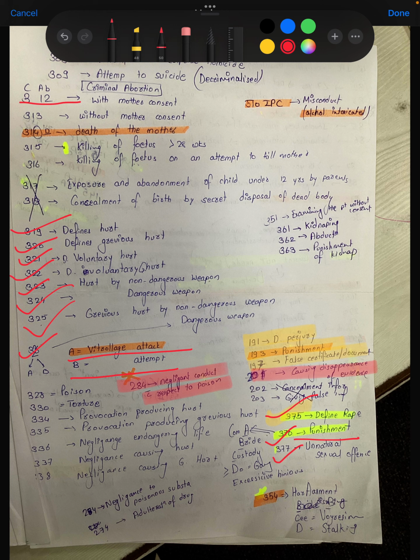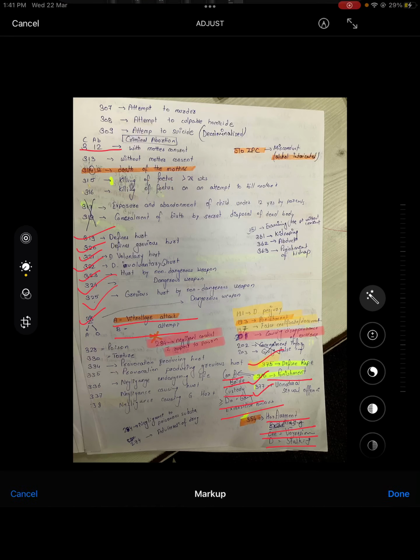See where 376 includes A for coma, B for bribe, C for custody, D for gang, and E for excessively heinous crime. 354 IPC: 354 A is for harassment, B is for disrobing, C means see, dekha, voyeurism, and D is for stalking.